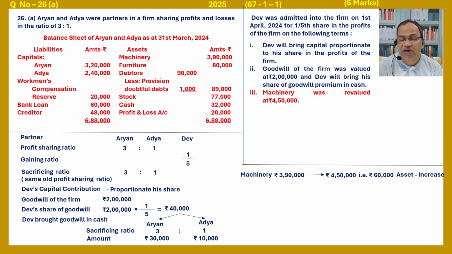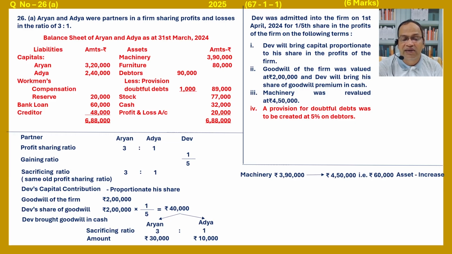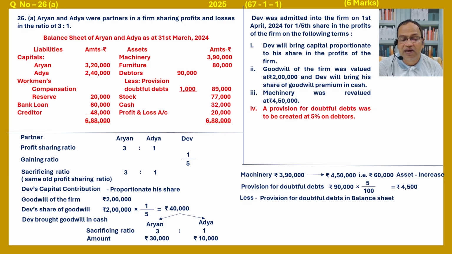Asset increase. A provision for doubtful debts was to be created at 5% on debtors. The balance sheet already has a provision. Now 90,000 into 5%, that is 4,500. Provision for doubtful debts already available is 1,000, so the balance amount is to be created: 90,000 into 5 by 100 equals 4,500, less provision for doubtful debts in the balance sheet 1,000.